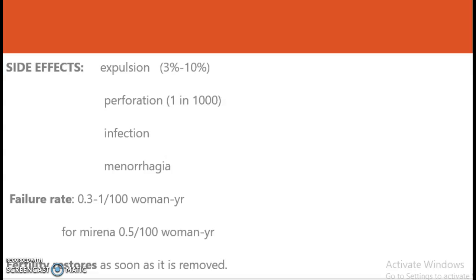Infection is managed by means of antibiotics, and menorrhagia can be handled by means of hormonal pills for about 1 to 2 months, and the problem is solved. The failure rate is 0.3 to 1 per 100 women in a year, and for Mirena it is 0.5 per 100 women per year. Fertility is restored as soon as it is removed.